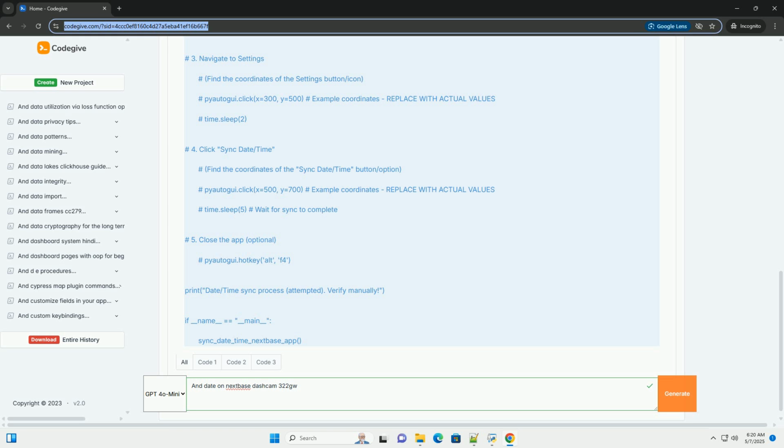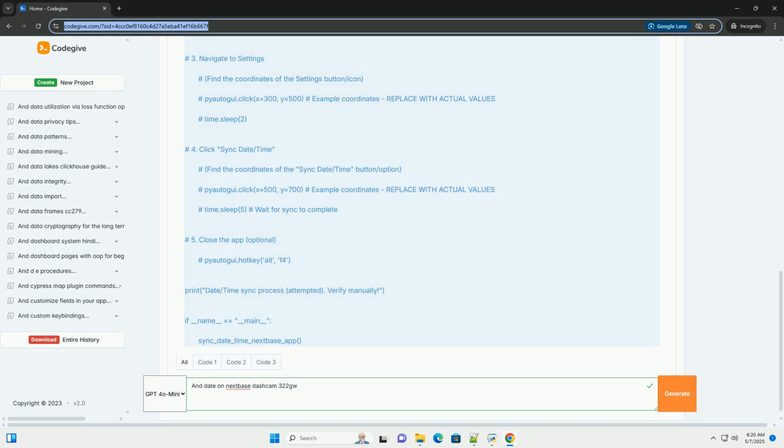2. Automating app interactions. GUI automation. You could use GUI automation tools, for example AutoIT, Python with PyAutoGUI, or similar tools, to automatically interact with the Nextbase Connect app on your computer, if the app has a desktop version or an Android emulator. Your script would simulate mouse clicks and keyboard input to navigate the app's menu and sync the date and time. This method is fragile and highly dependent on the app's layout and design. Even minor updates to the app could break your script.